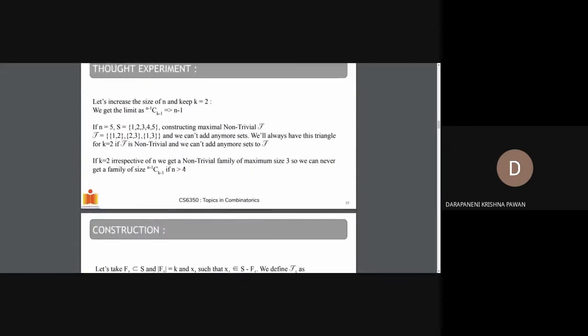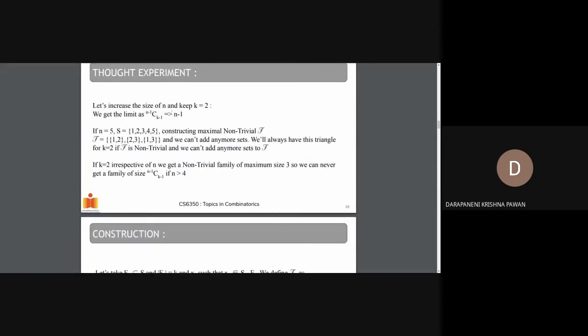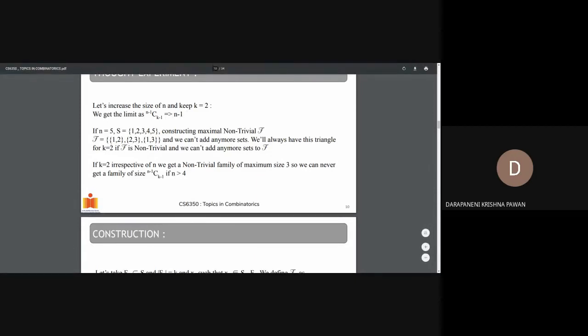Now let's increase the size of n. For general n and k equal to 2, we have the limit as n minus 1. So for n equal to 5, let's check if we can construct a non-trivial family of size 5 minus 1, that is 4. So {1,2}, {2,3}, and {1,3} are 3 sets. Now if we add some other set, it will stop being a non-trivial intersecting family.